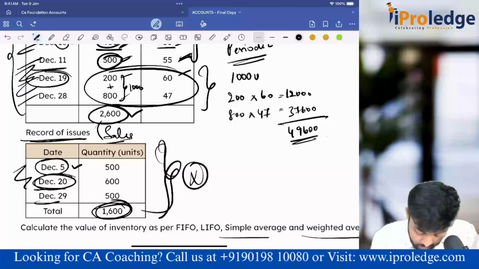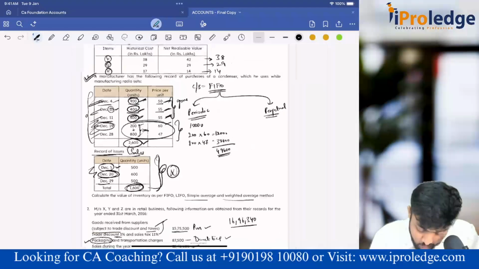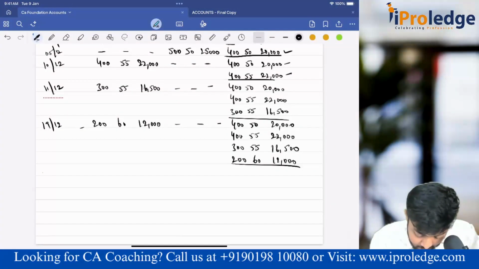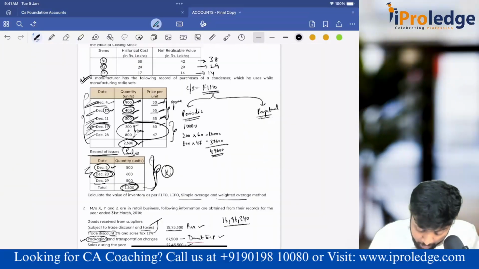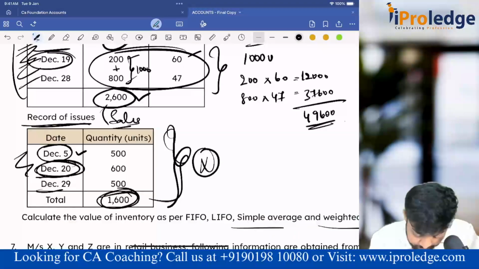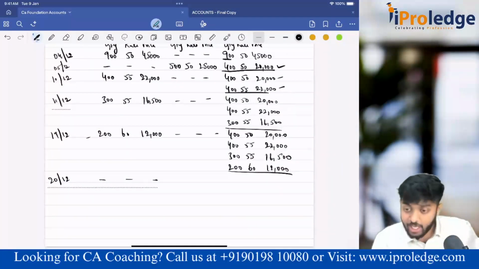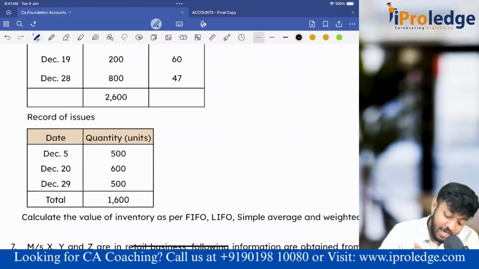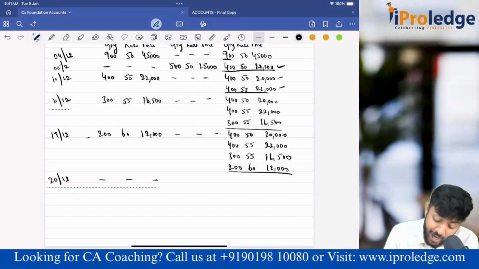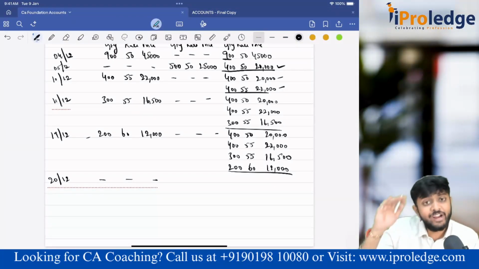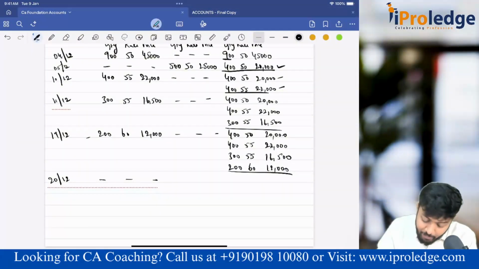Next one, sales. On the 20th, a sale happened, so no purchase on that day. Sales of 600 units has happened. Guys, will I wait till the period ends on 31st December to apply FIFO logic? No, we'll apply it now only.